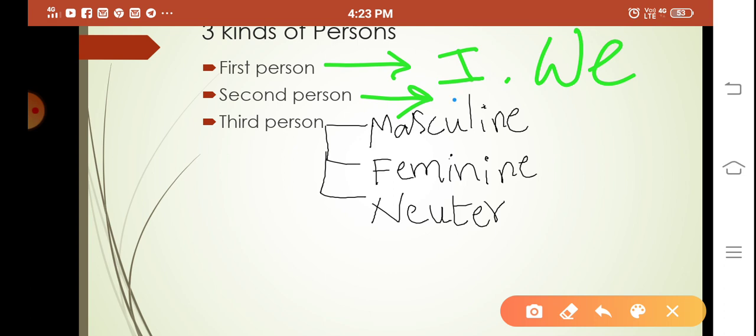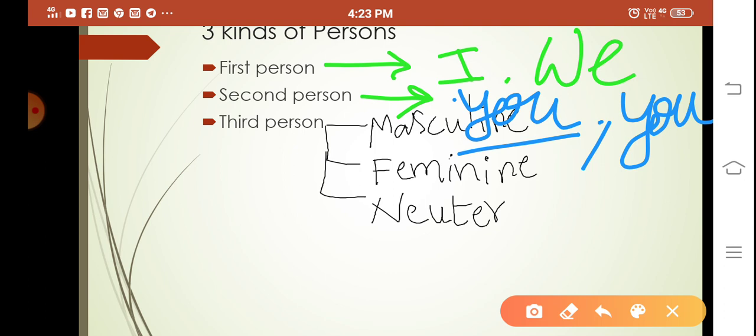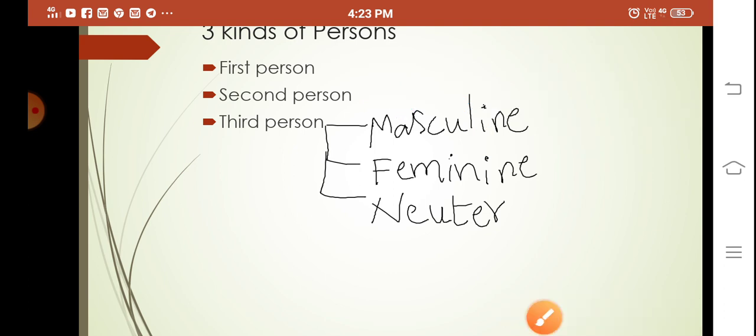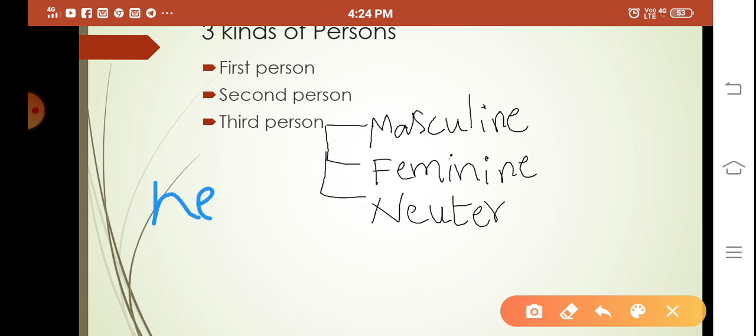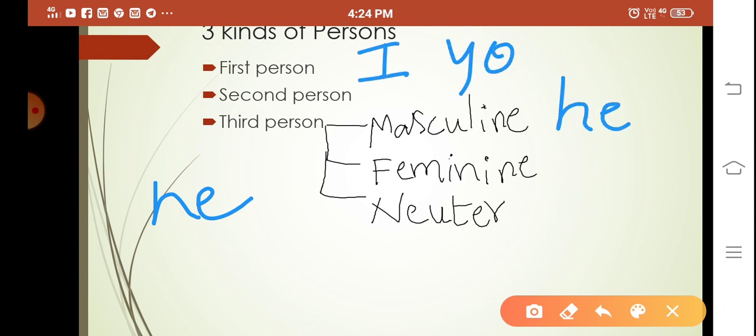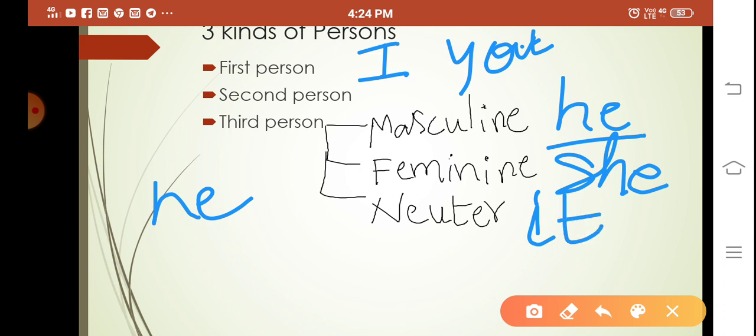So here second person, it is you. It is singular form, and again you can be a plural form. And third person can be masculine gender, feminine gender, or neutral. So if I and you are talking, and we talk about the person, that is the third person. It can be he or she or it or they.